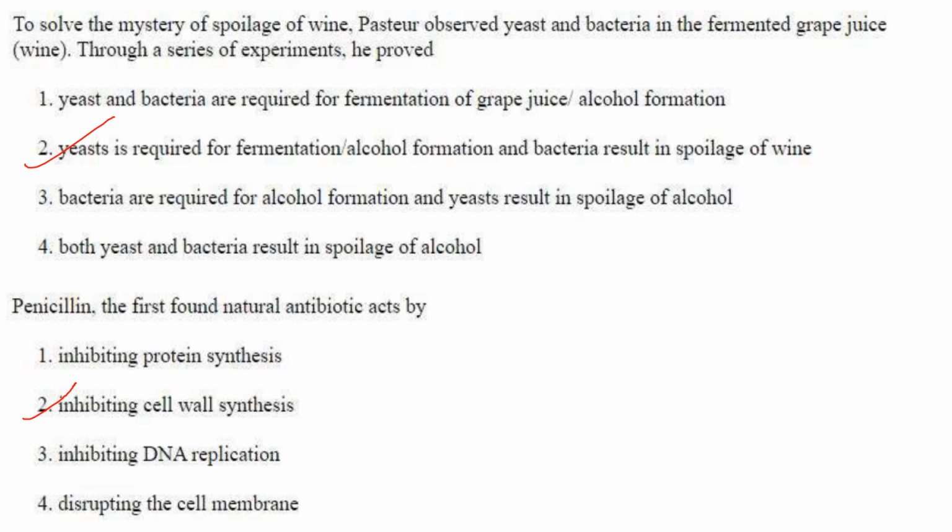Yeast is required for fermentation or alcohol formation and bacteria results in spoilage of wine. That is correct. Then next one. Penicillin, the first found natural antibiotic, acts by. So penicillin, as you all know, inhibits cell wall biosynthesis. So the answer is option 2.